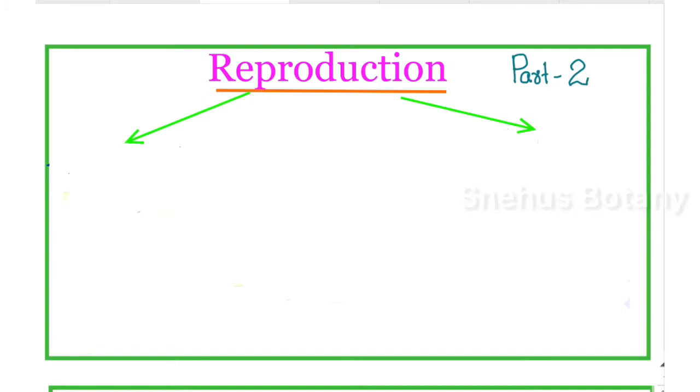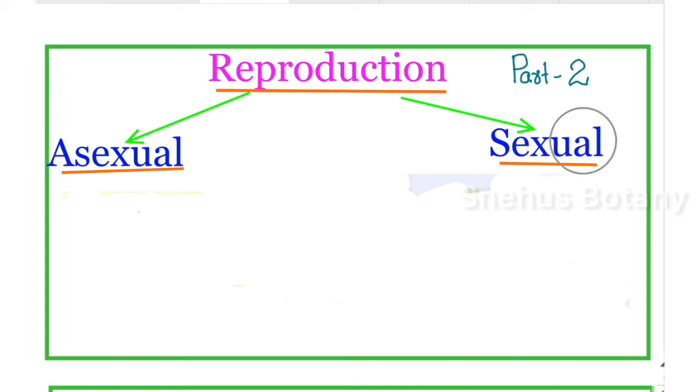Today we discuss two types of reproduction and different types of asexual reproduction and vegetative reproduction. So there are two types of reproduction, asexual and sexual reproduction. Then what is asexual reproduction?